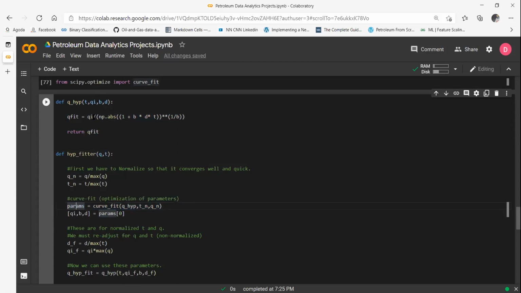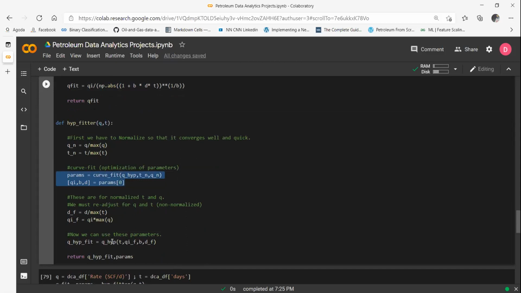Okay. There are three coefficients, by the way. First is Qi, then there is B, and then there is D. All right. So these are the three parameters that we have calculated in this fashion using SciPy curve fit. And once we have calculated this, all we have to do is denormalize the time and flow rate again, and again use these parameters to finally calculate what we call Q hyperbolic fit. Okay, because this is the fitted data, not the actual data. But this fitting has been done by looking at the actual data.